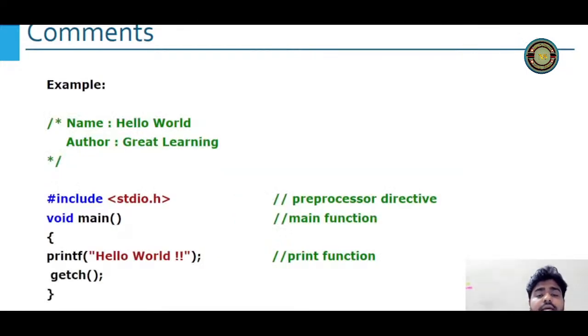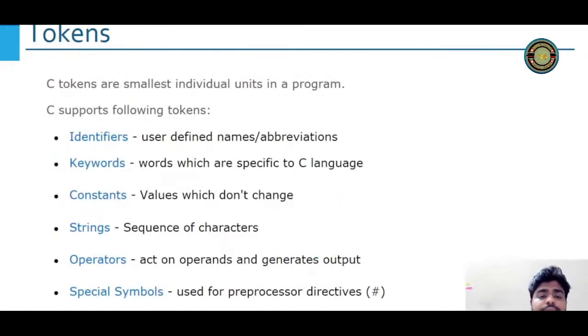Let's move to the next. We have the comments. I have already told you, so I'm not going to show this. This is really very easy. You can stop the video here if you want to check it out, but let's move on. Okay, now we have the tokens. Very important and very basic concept. There are so many things in tokens. We have identifiers, keywords, constants, strings, operators, special symbols. Let's understand what these are.